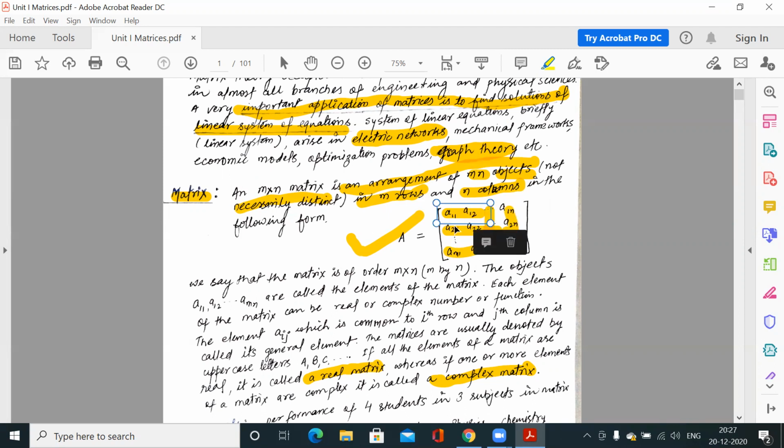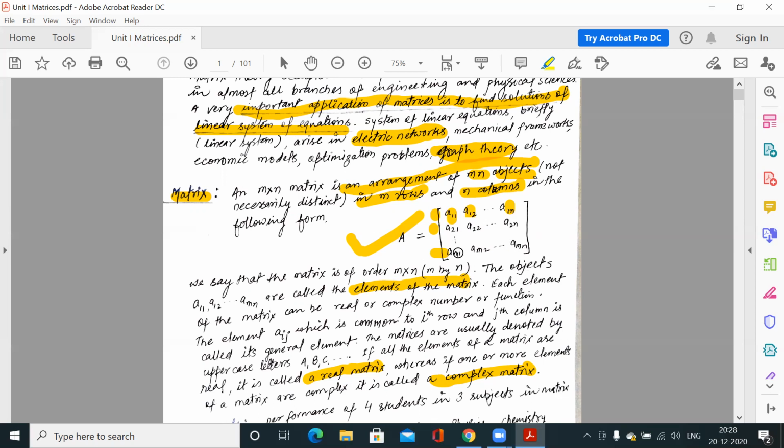This vertical arrangement, the vertical lines, these are columns, and these are rows. So we have to arrange mn objects in rows and columns. So this is that arrangement. Now these entries in the matrix are called elements of the matrix, A11, A12, A1n, A21, A22, A2n, up to Am1, Am2, Amn. So these are all called elements of the matrix.